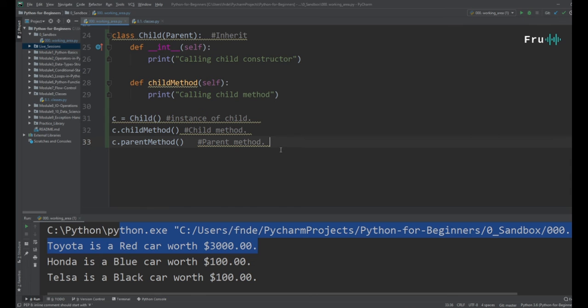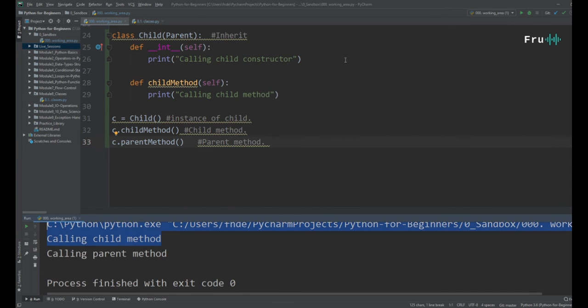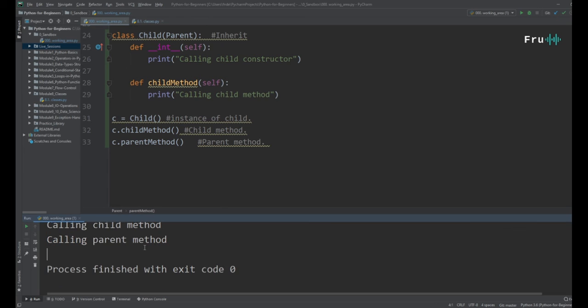All right. So if I run this, you see it says calling child method when it calls the child method, and then parent method, it prints calling parent method once it calls the parent method. That's inheritance, guys. So let's actually do some more work with this.